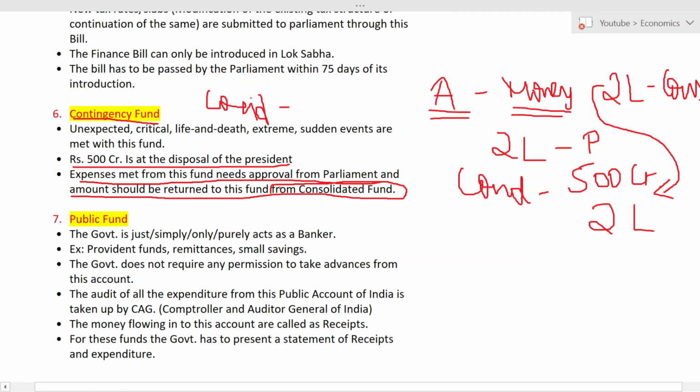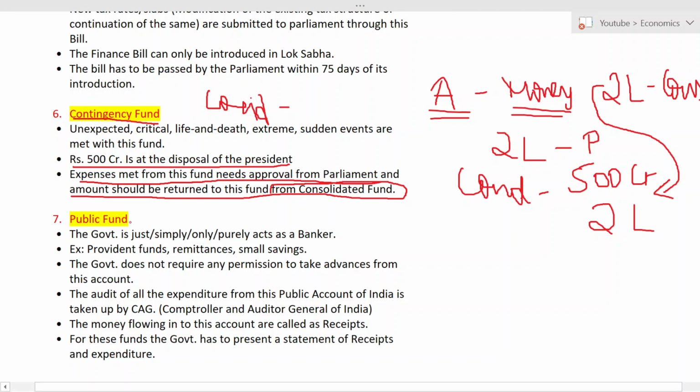So there can be a question. What is the amount that is being deposited in the contingency fund? Option A, 200 crore; option B, 5 lakh; option C, 5 crore; option D, 500 crore. So the answer is option D, 500 crore. Yes.